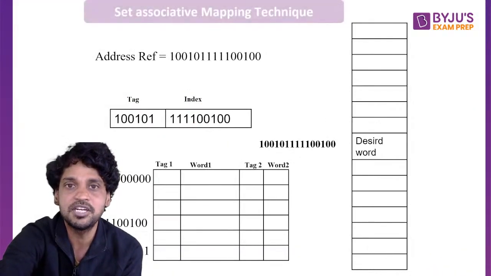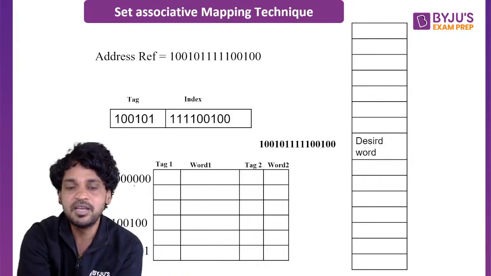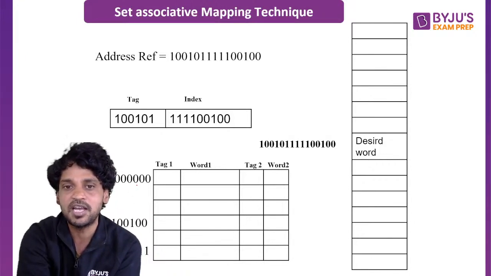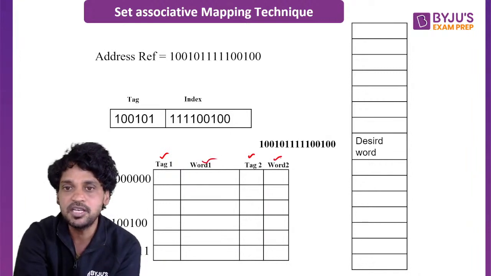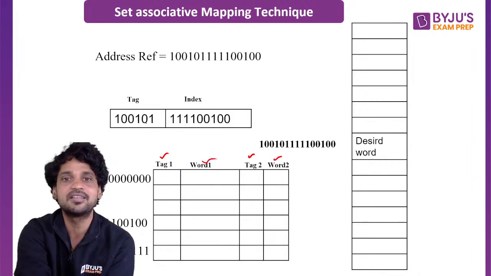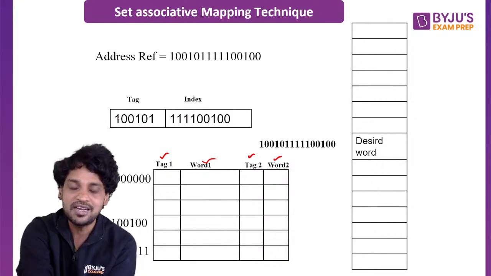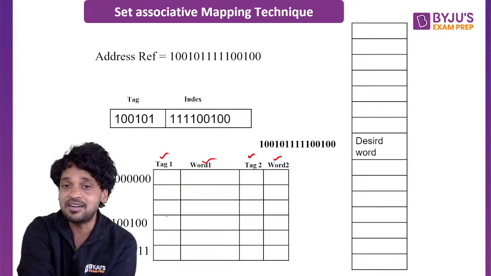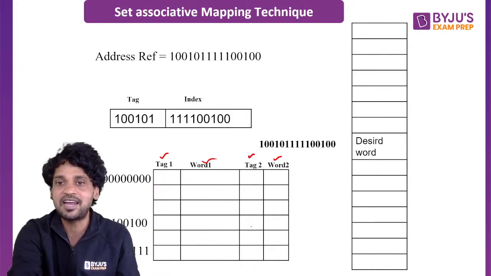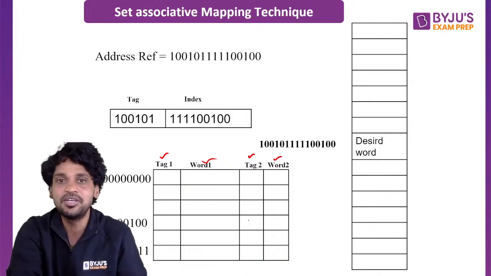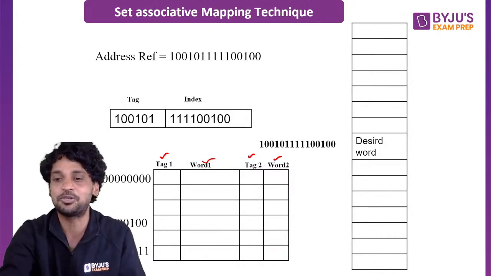In set associative mapping, every location of the cache memory has two tags and two words. You first compare the index, after which you compare the tag. If the tag doesn't match, it is not already a miss. You have another chance with tag 2. So set associative mapping will increase the hit ratio.